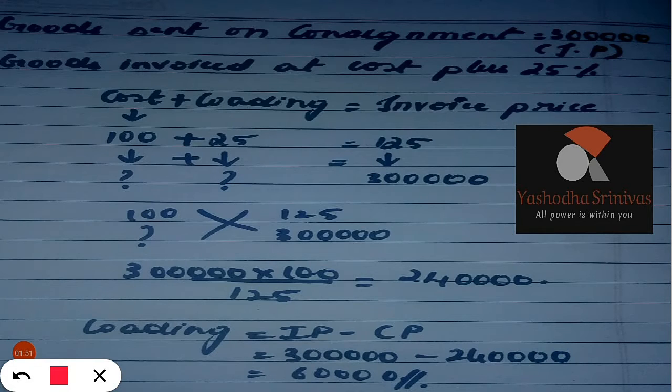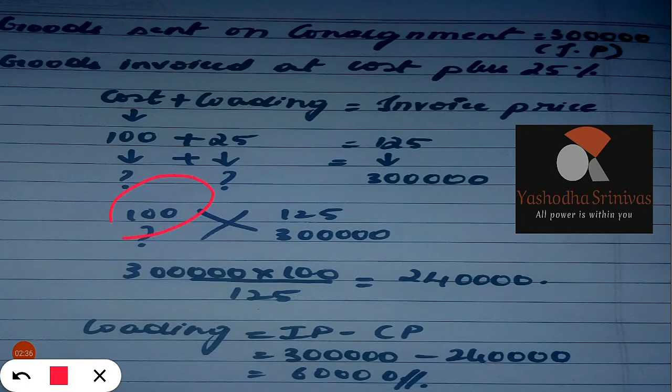Okay, the goods consigned to the consignee are 3 lakhs, that is, 125's value is 3 lakhs. So first we will find out the cost upon this invoice price of 125. If for a cost of 100 the invoice price is 125, and the invoice price of the consignment which is sent is 3 lakhs, what would be the cost price value of the goods?